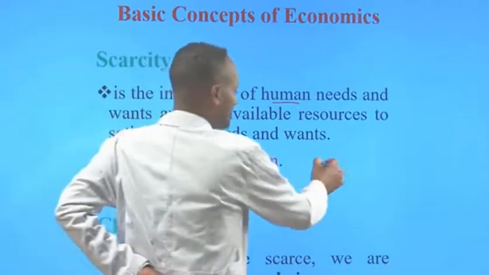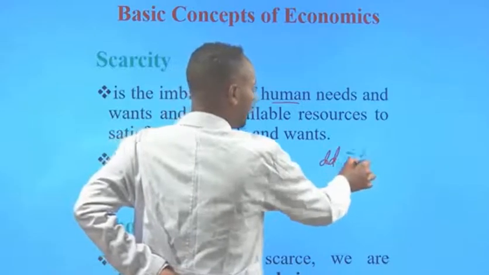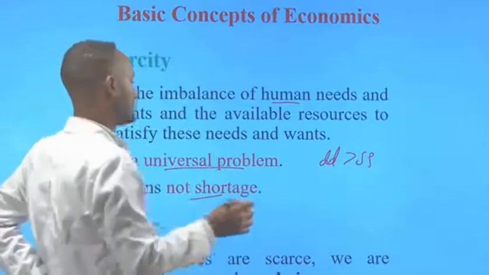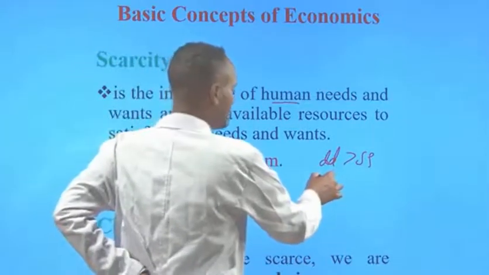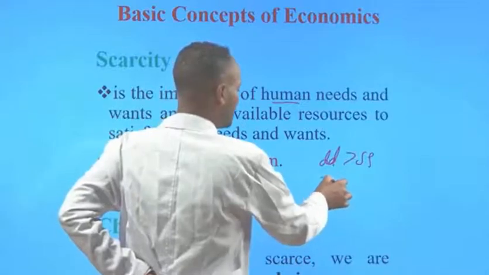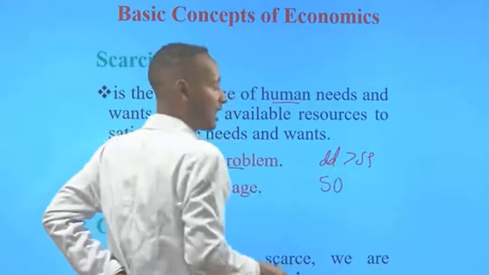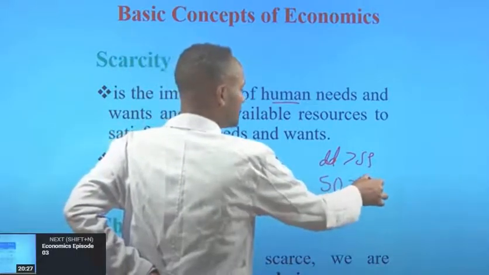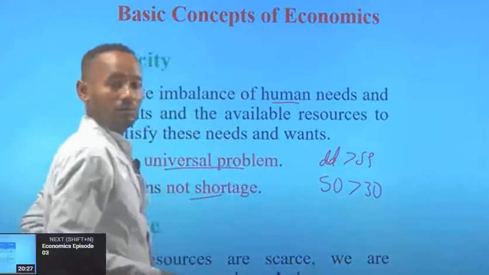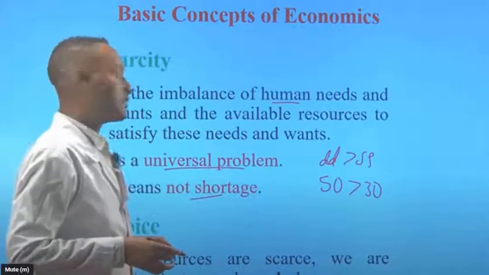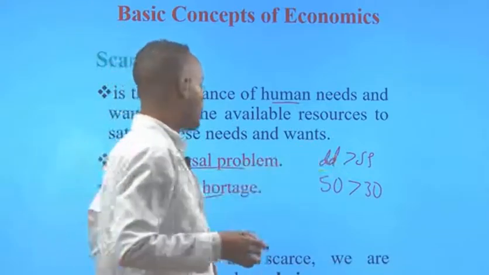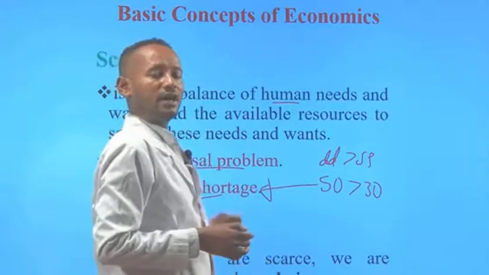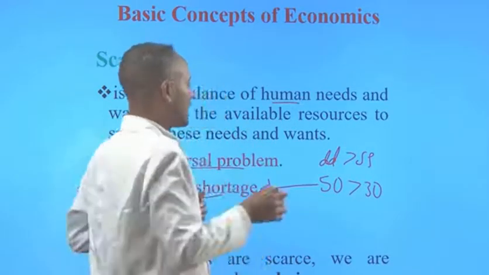Shortage is an excess of market demand for a commodity over market supply of the commodity. For example, if the market demand for wheat is 50 quintal per week in one woreda, and the market supply for wheat is 30 quintal per week in that woreda, then there is an excess of market demand over market supply, and it leads to shortage. This is shortage. So we can avoid the problem of shortage by increasing supply.